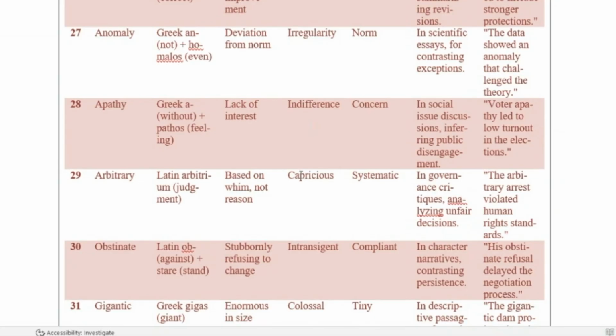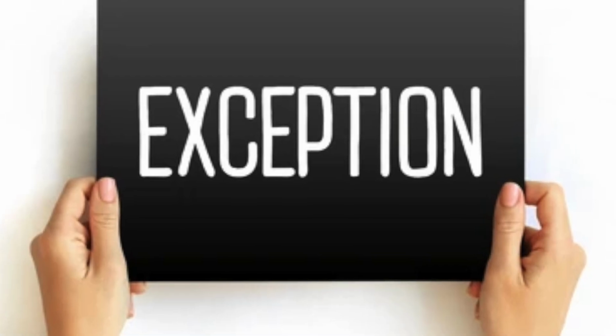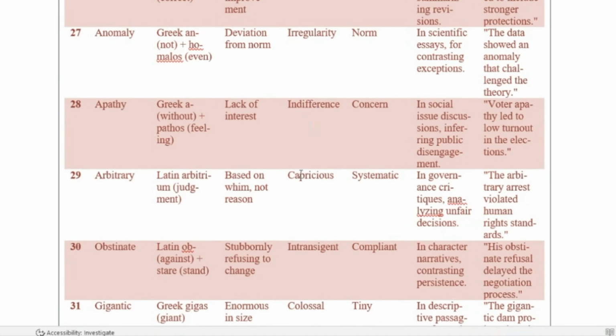Now let's understand anomaly. This word originates from Greek. An anomaly is a deviation from the norm. The synonym is irregularity and the antonym is norm. In scientific essays, this word is used to highlight exceptions. Now observe this example. The data showed an anomaly that challenged the pre-existing theory. Here, the anomaly forces a re-examination of assumptions. So what has been previously accepted as dogma needs to be re-examined because this anomaly has shown up. It has challenged pre-existing viewpoints.